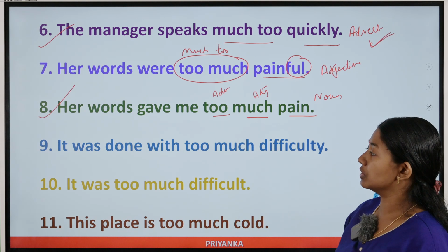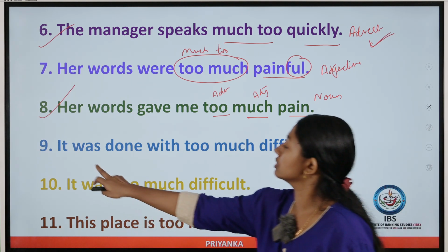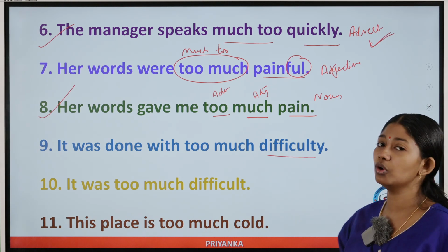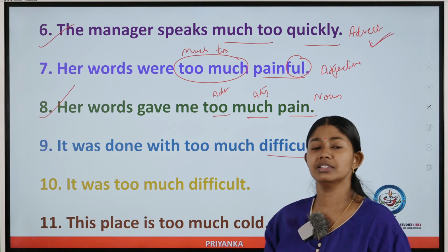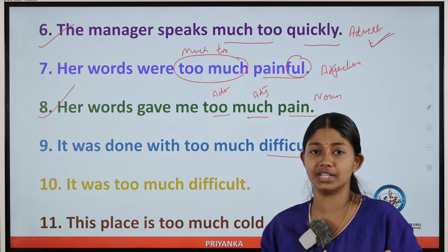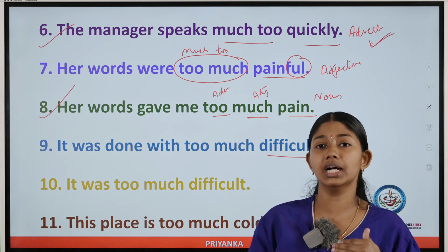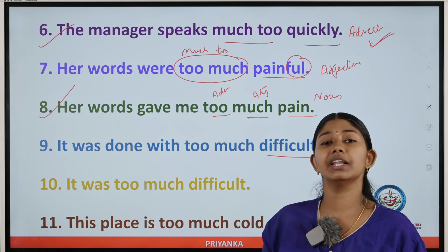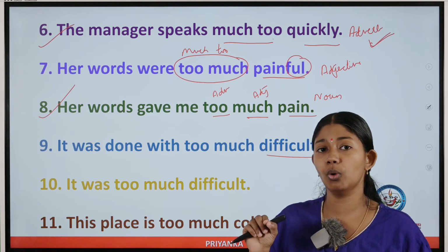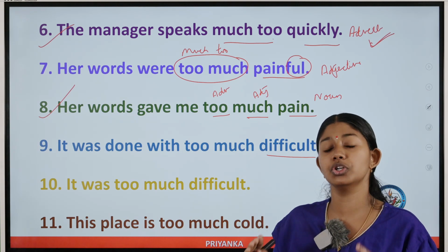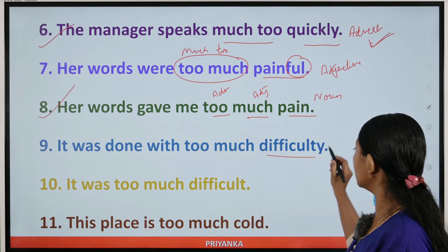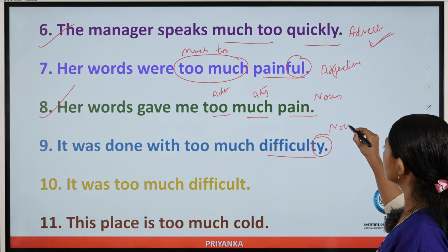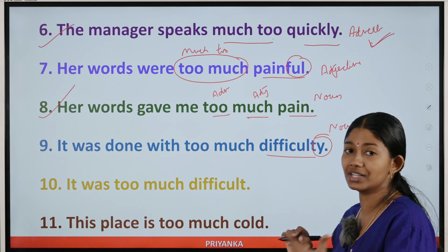So let's come to the ninth one. It was done with too much difficulty. If you don't know the part of speech of a word, just try to frame one small sentence, and we have some tricks to find out the part of speech. If a word ends with ty, ion, or ness, it's always going to be a noun, like honesty.